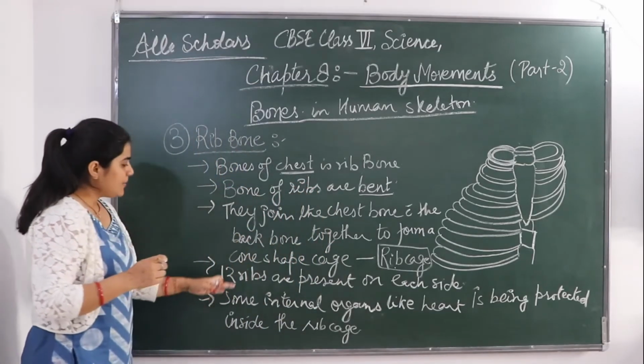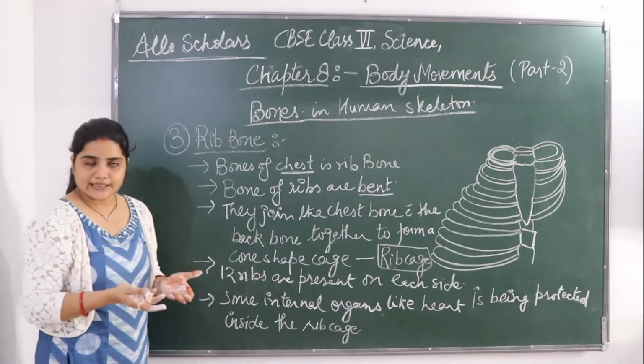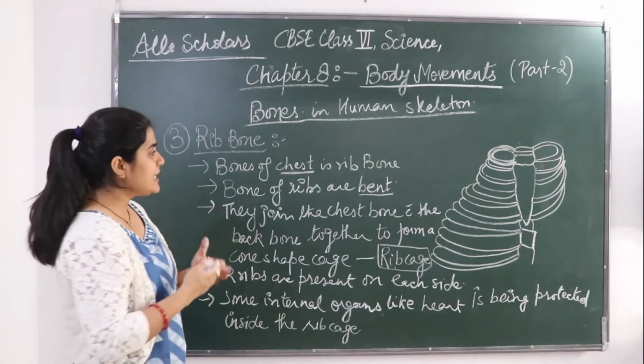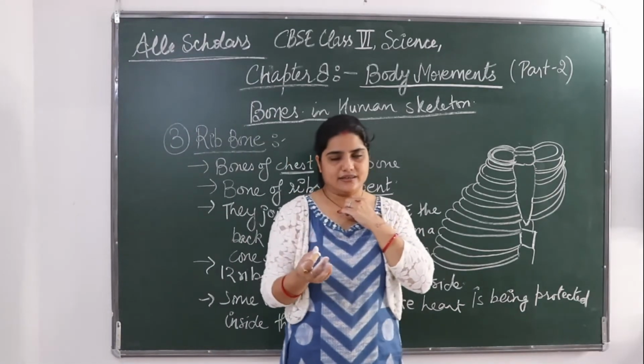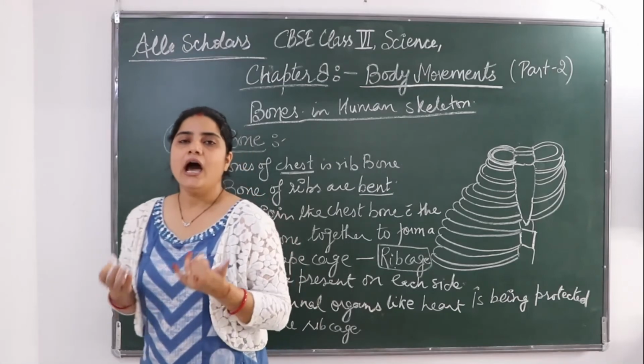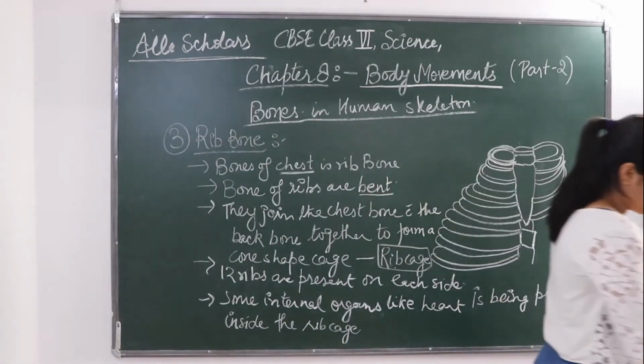Some internal organs like the heart are protected inside the rib cage. Okay, so this was about the rib bone.